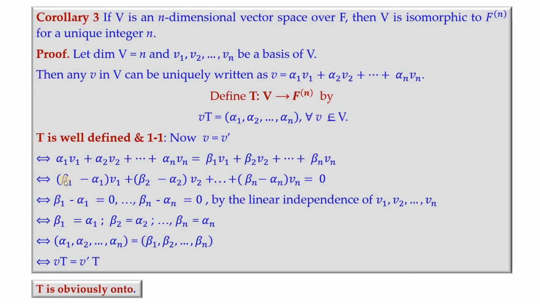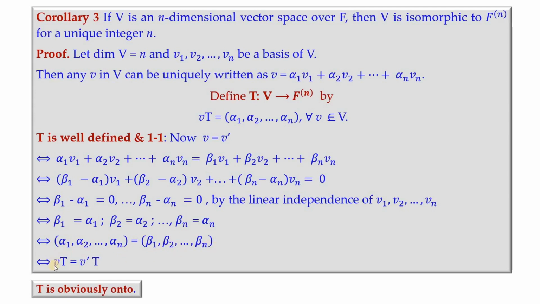So you have the scalars to be 0. So beta 1 minus alpha 1 is 0 and so on. So that shows that beta i's are equal to alpha i's. So when we consider the ordered n tuple, alpha 1 and so on alpha n, that will be equal to the n tuple beta 1 and so on beta n.